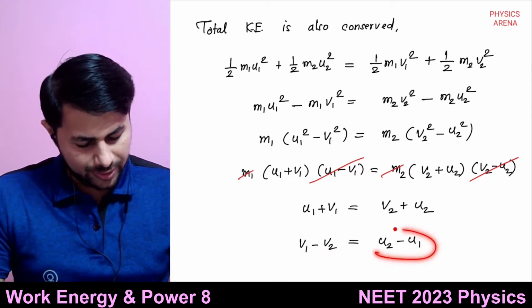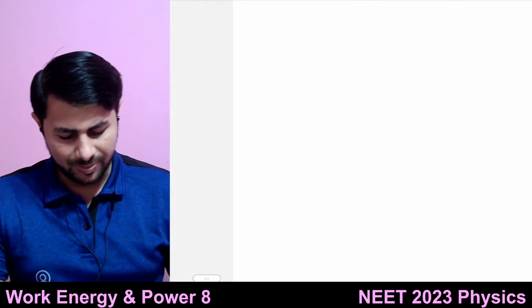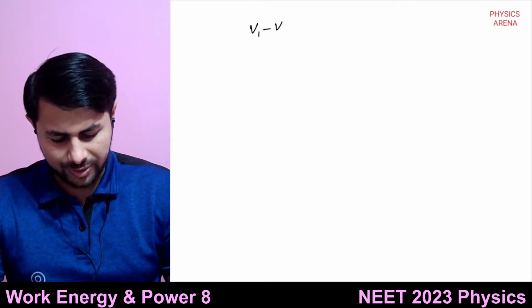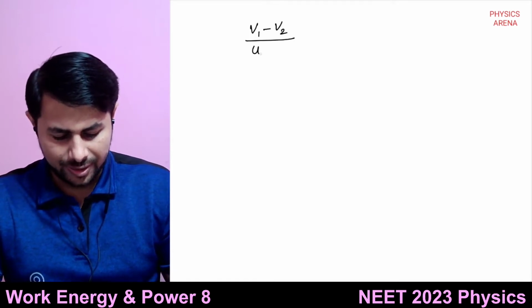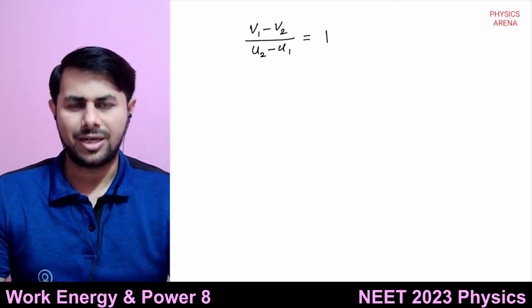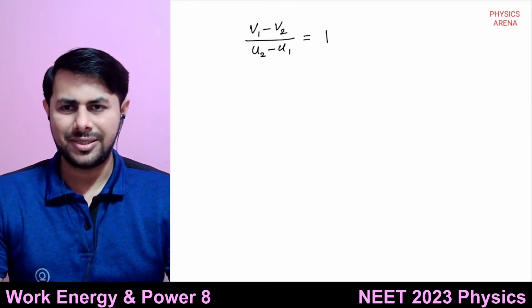Right? Then I can divide this by u2 minus u1. So what do I get? I get (v1 minus v2) divided by (u2 minus u1) is equal to 1. And what is this? This is the coefficient of restitution, right?